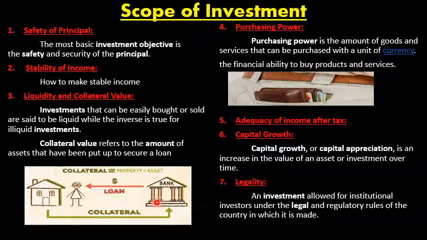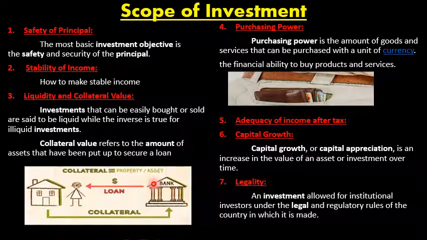In another way you can say pledging. See here, one chart, one picture has been given about the collateral. If you want a loan from the bank, you have to pledge your housing documents with the bank, then the bank will give the loan to you. So that is called collateral. There are a lot of uses of collateral, and it differs from investment to investment. There are a lot of concepts related to collateral. Here just remember it is the amount of assets that have been put up to secure a loan.